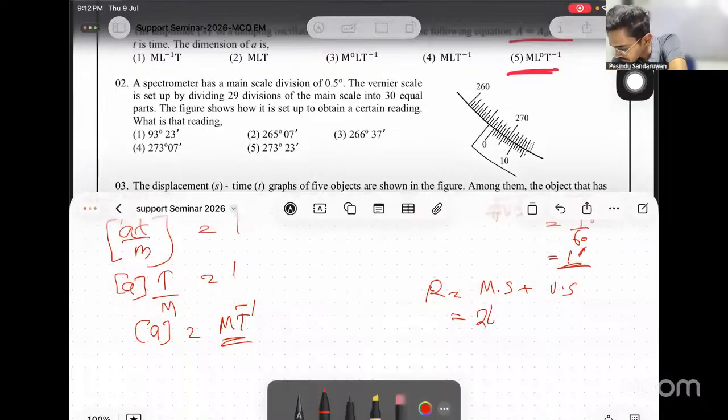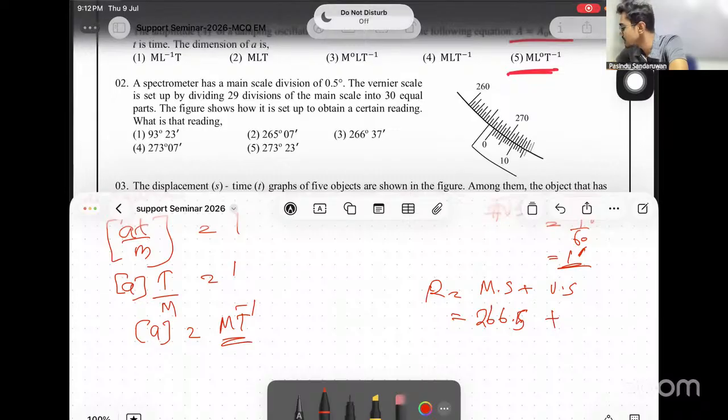So 266.5 is completed from the main scale. Plus the vernier scale reading, which is coincided divisions times least count. Coincided divisions here are 1, 2, 3, 4, 5, 6, 7. Coincided divisions 7, so 7 times least count of 1 minute.